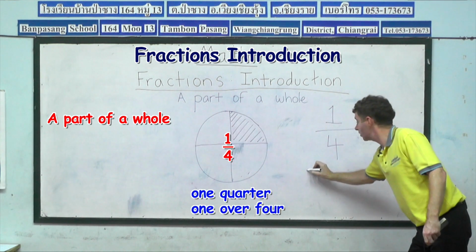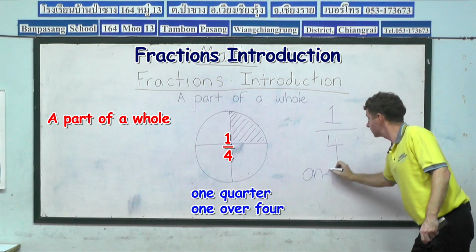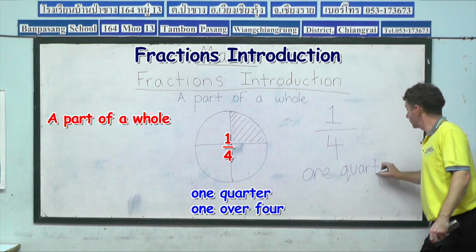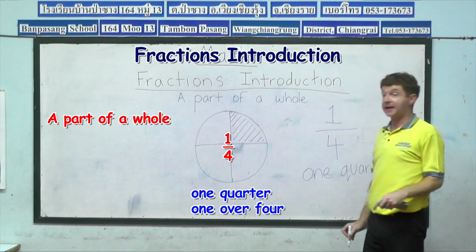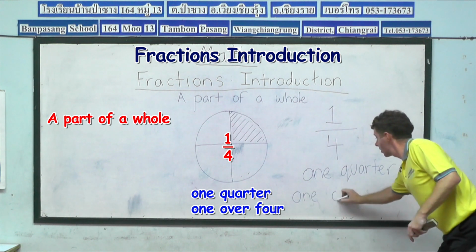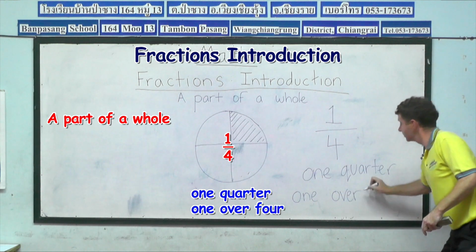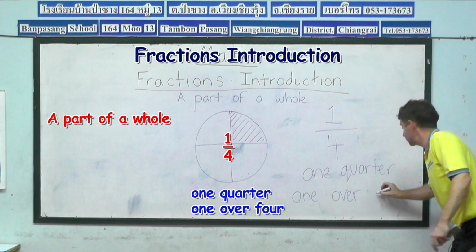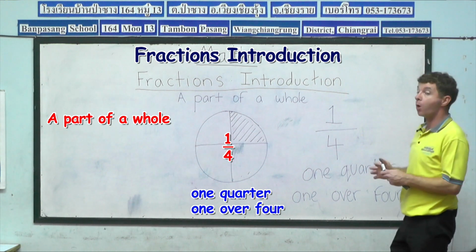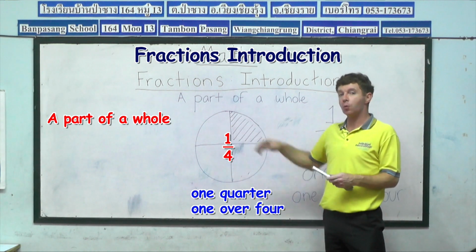So we can call this 1/4. This is a quarter, or again, we can also say 1 over 4. Yes, because there's 4 different parts, and 1 part represents a quarter.